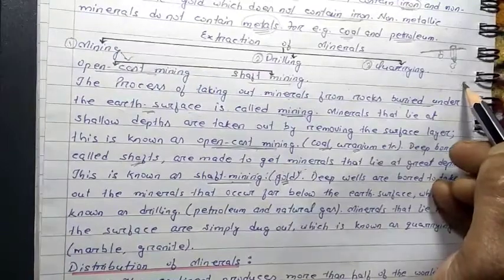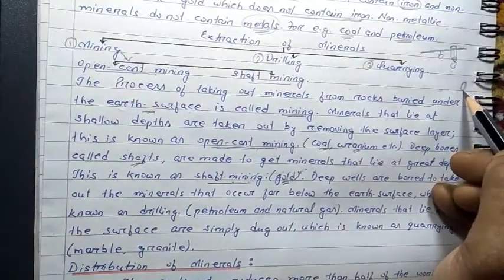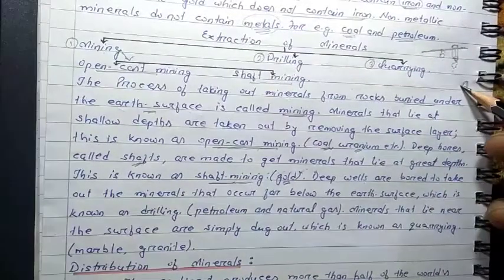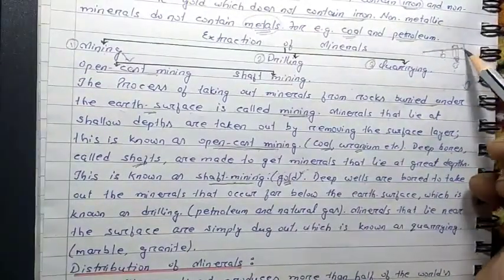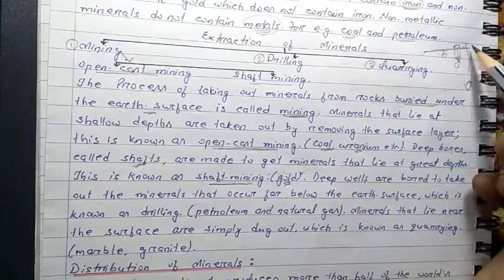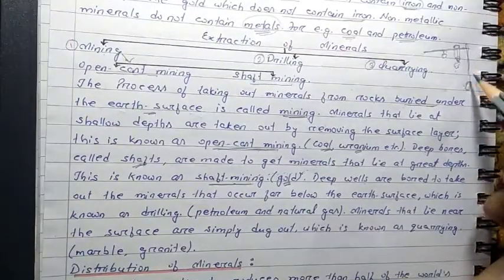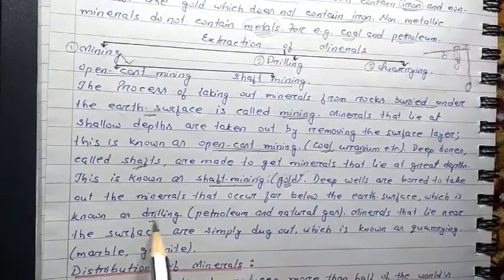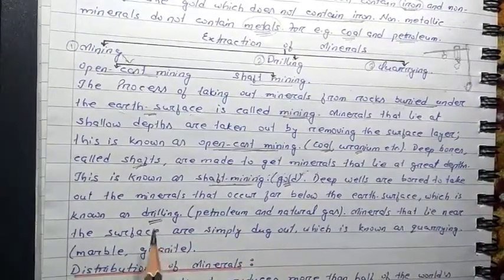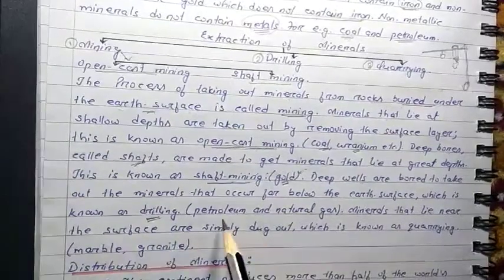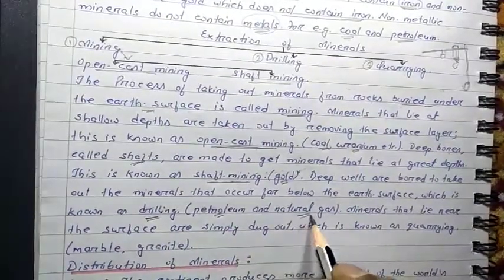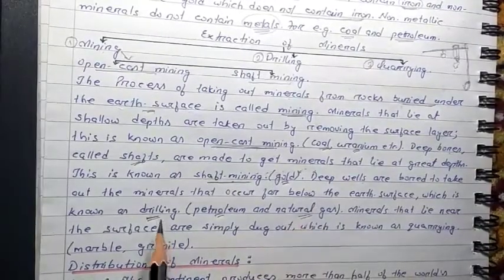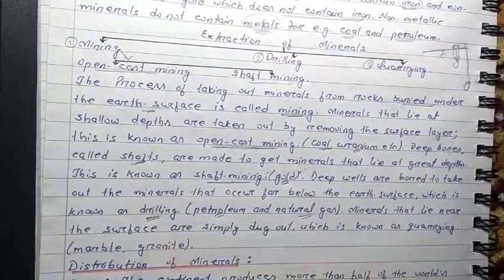If you consider this mineral, you can see it is at a greater depth. So for taking out this type of mineral, we have to make drills. With the help of drilling machines, we take out this type of mineral, and that is known as the system of drilling. Through drilling, we can extract petroleum as well as natural gas from under the earth's surface.